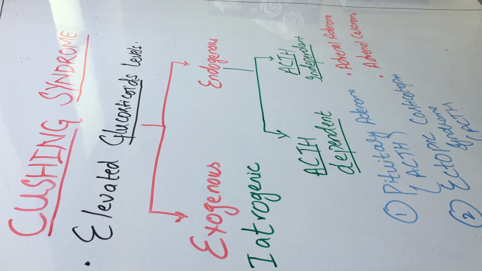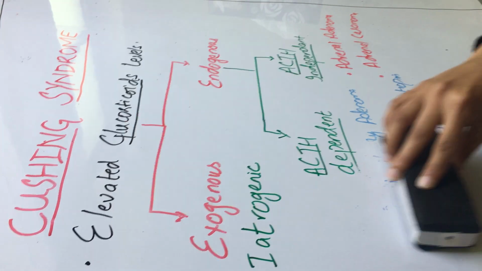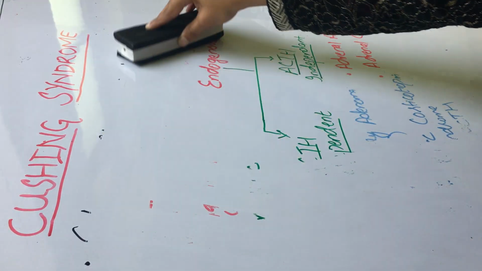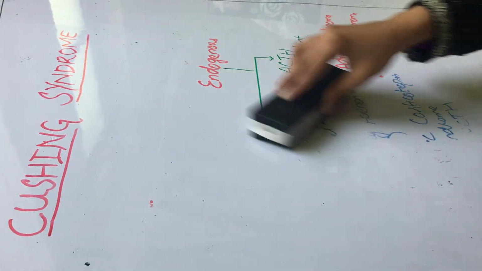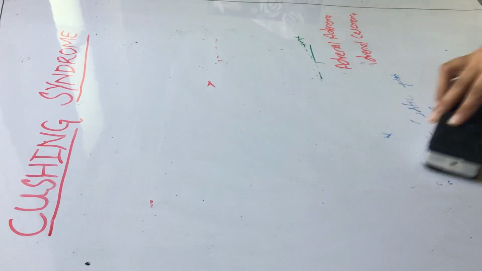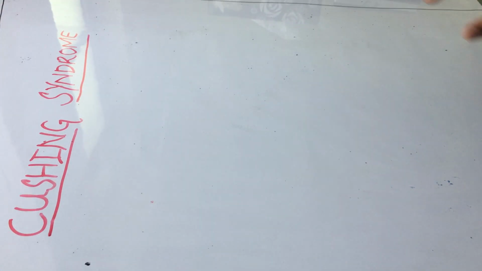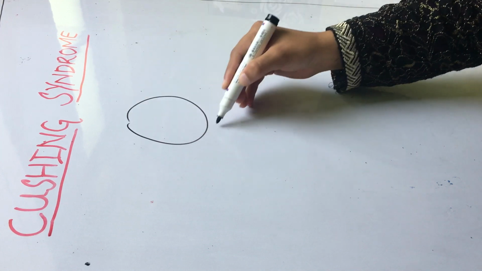Now we will discuss the clinical features of Cushing syndrome, that is, how these patients are going to present to you. What would be their symptoms, what would be their complaints? Here I draw a diagram of a man.